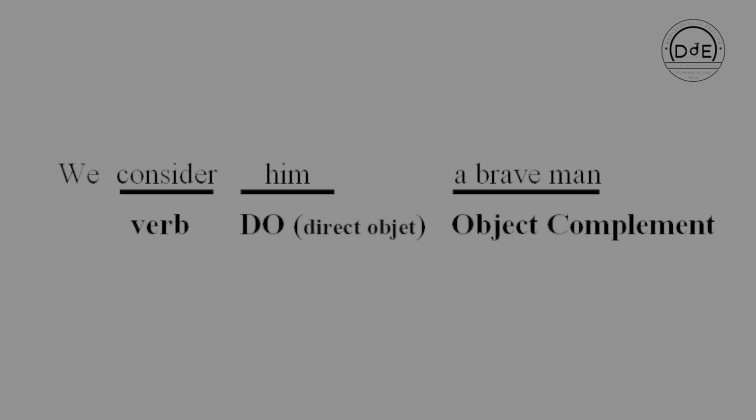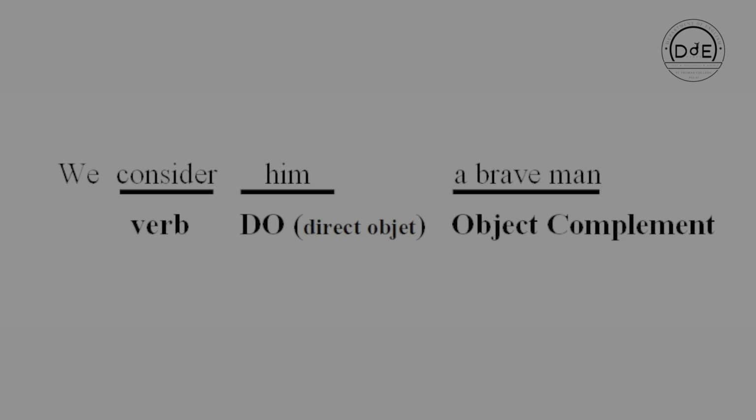So, the fifth one is complex transitive verb. This is a combination of transitive and copulative structures. The first element of noun phrase is a direct object and the second element is an object complement. For example, consider the statement, we consider him a brave man. Consider is the verb here, him is the direct object because we consider him.